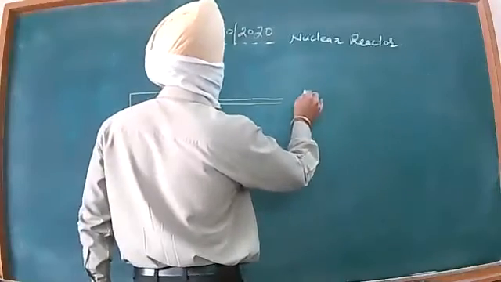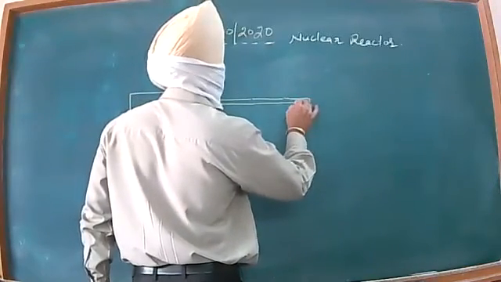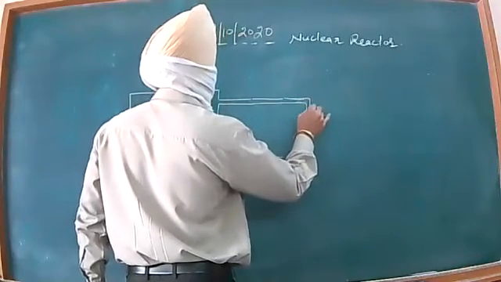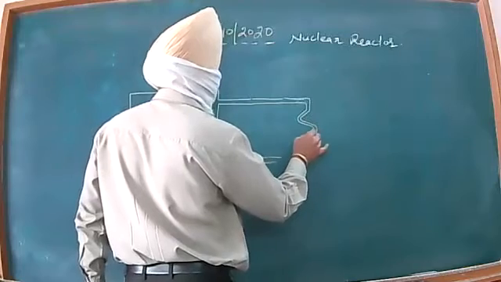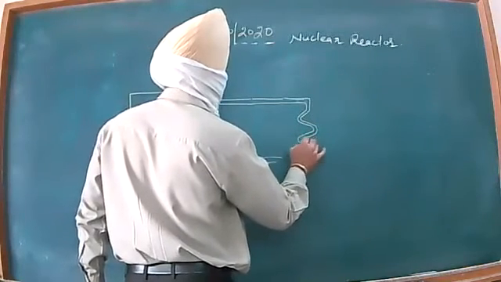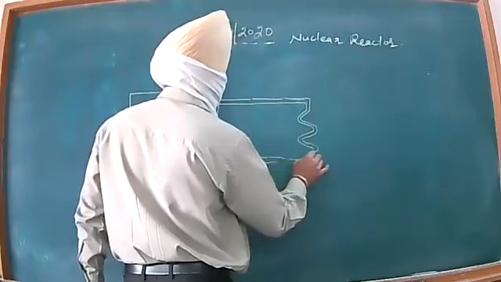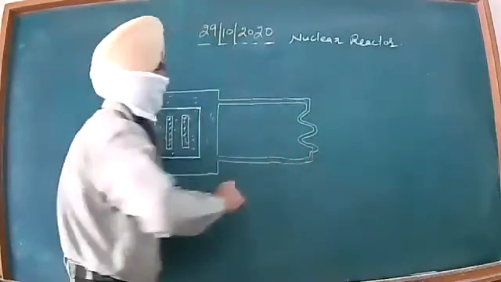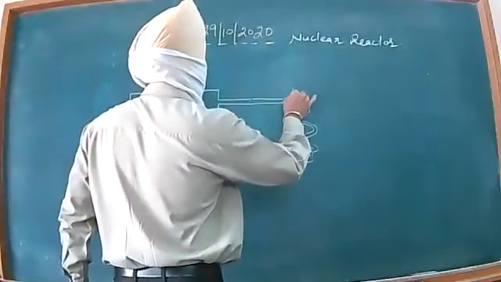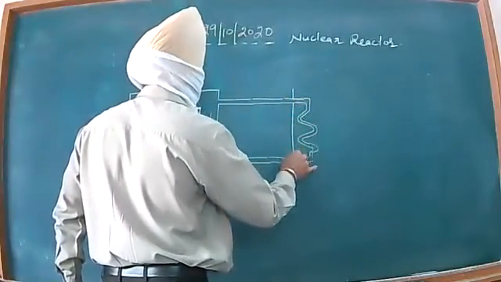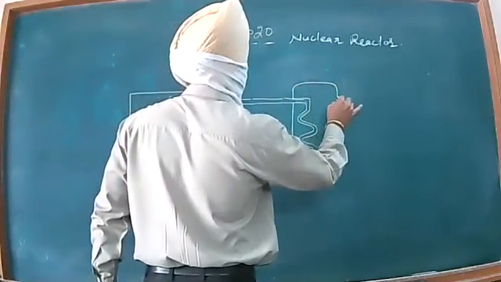Here we have a unit called the heat exchanger. Let me have this drawn in this manner. This contains very hot water, very hot carbon dioxide gas, or even nitrogen gas filled under pressure. This is called the heat exchanger, and in this heat exchanger we have water available.